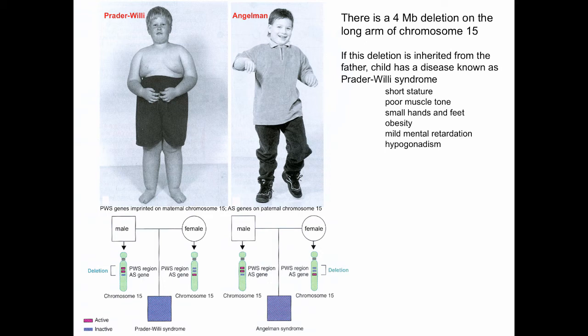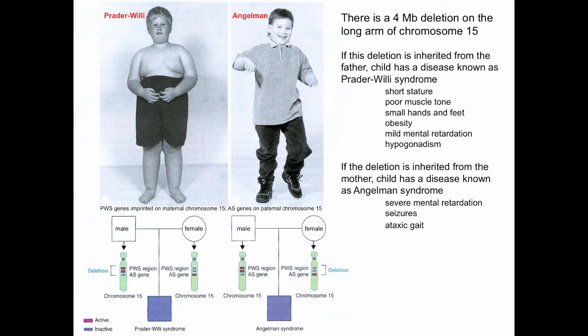That's Prader-Willi syndrome. If the same deletion, instead of occurring on the paternal chromosome 15, occurs on the maternal chromosome 15, the child has Angelman syndrome.